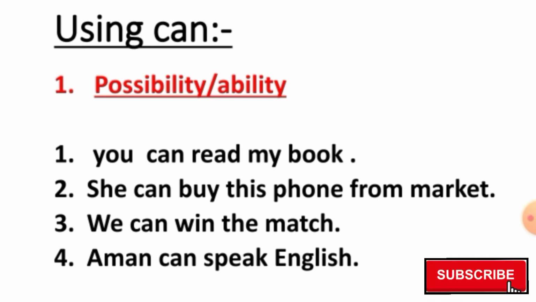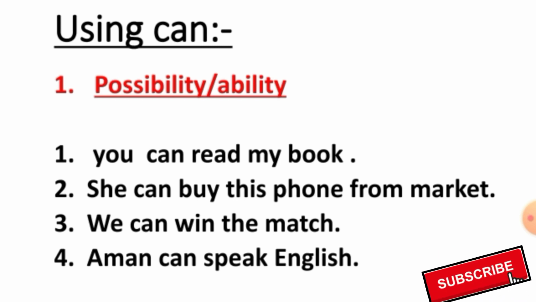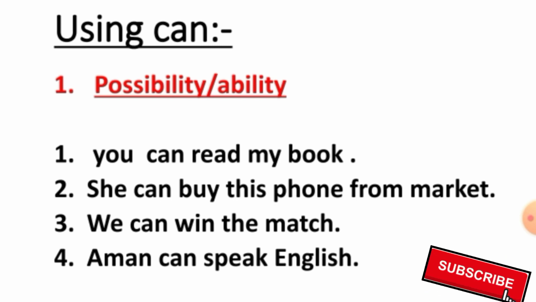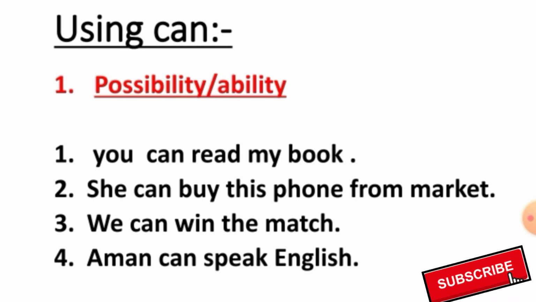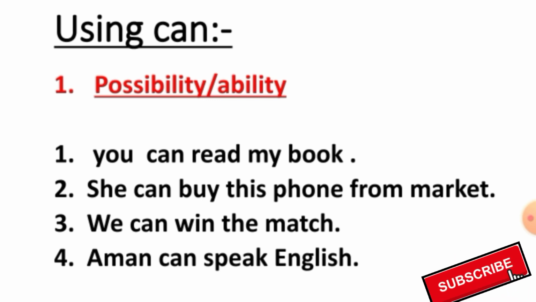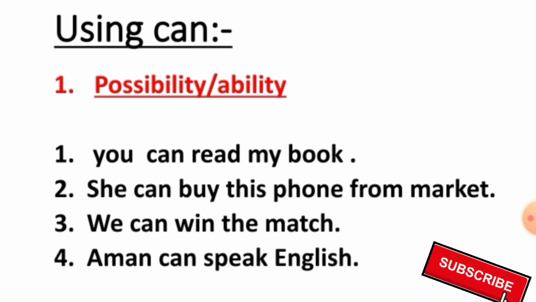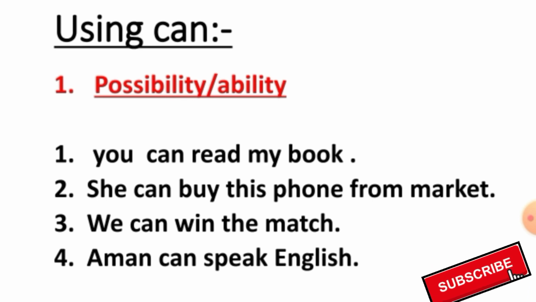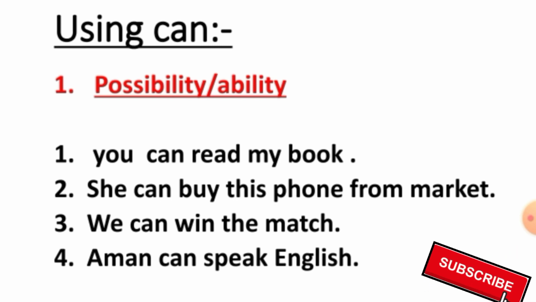Win is a kind of ability. We can win the match. It shows the ability. Look at the fourth one: Aman can speak English. In this one, it shows the ability of Aman. Speak English is a kind of ability. So in this sentence, it shows the ability of a person.